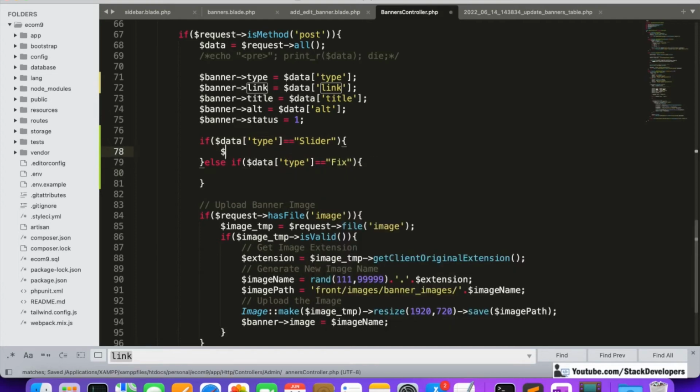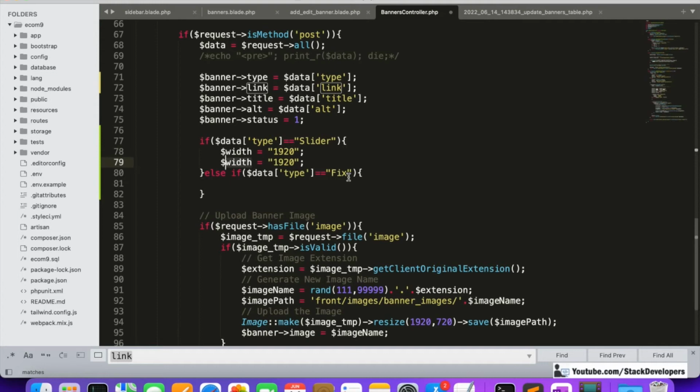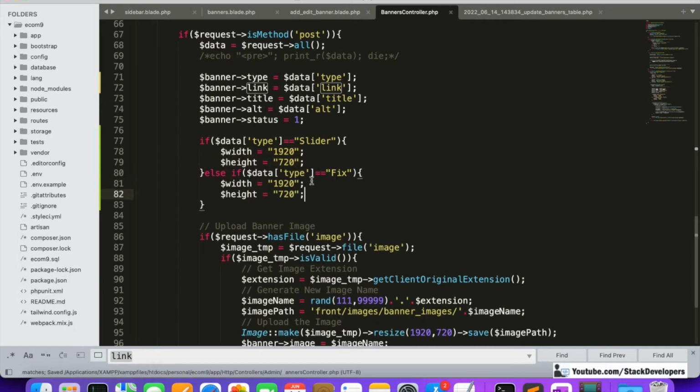Okay, so here we can make it dynamic, like $width is 1920 for slider, and height is 720. Same I'm going to copy for the fix, and then we'll make the changes. 1920 width is fine, but height we can make less, like 450.